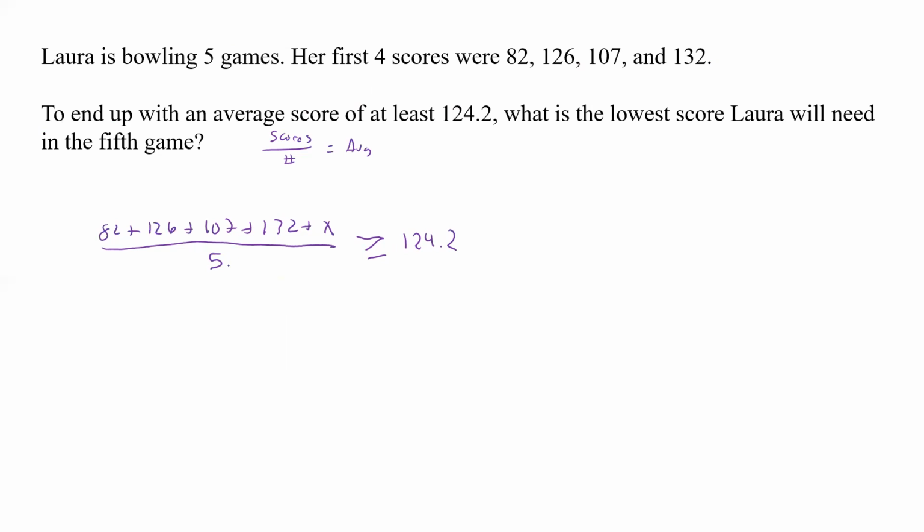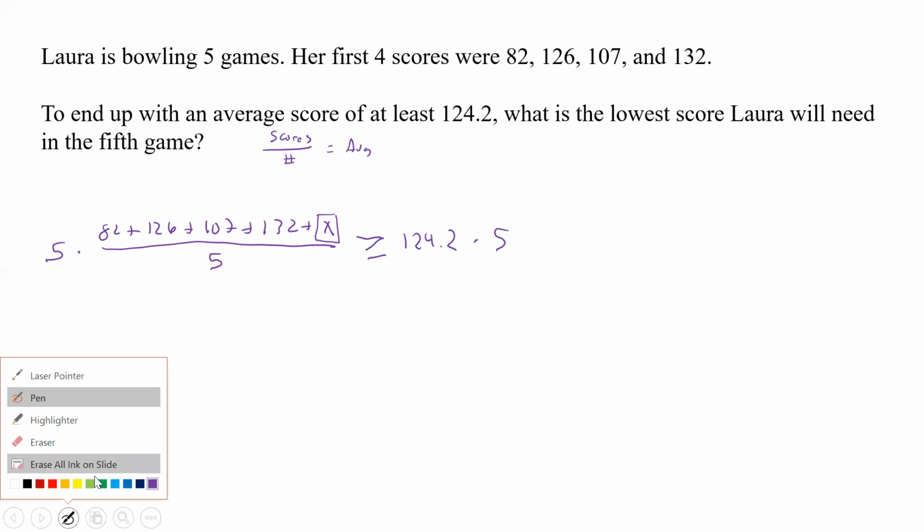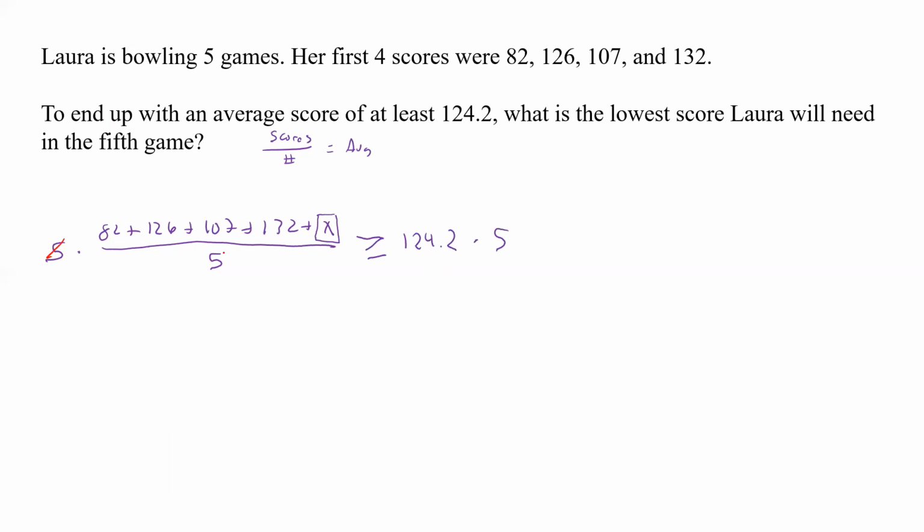Okay. Now, that makes everybody go, what do we do now? Well, this is a fraction, and this is just a number. So to get rid of this denominator, because we need to solve for this, this is what we're solving for, we need to get the numerator all by itself. So to get rid of this 5, let's multiply that side by 5 and multiply that side by 5. So now what happens? Well, when we multiply by 5 like that, boom, boom, it's gone over here. So now we just have a row of numbers plus x.